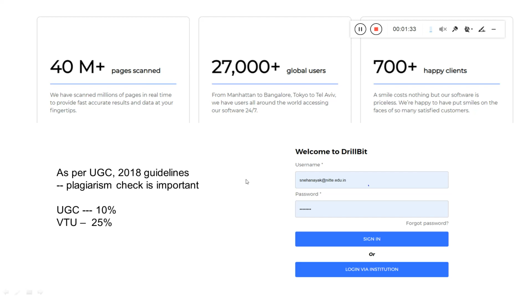As per the UGC guidelines, that is the 2018 guidelines, plagiarism checking is very important for documents like theses, articles, and so on. According to UGC, the plagiarism in a document should be less than 10%, whereas as per VTU, it is acceptable up to 25%. So it depends on the university and the organization, the percentages might vary, but this is just to give you some idea about plagiarism.